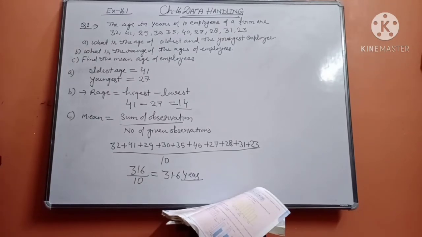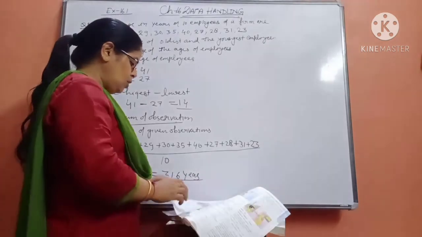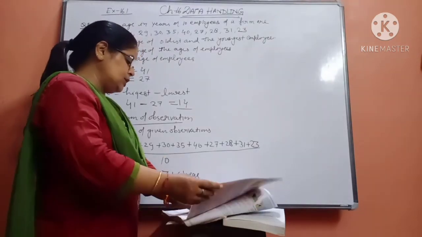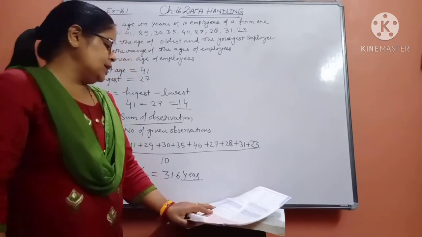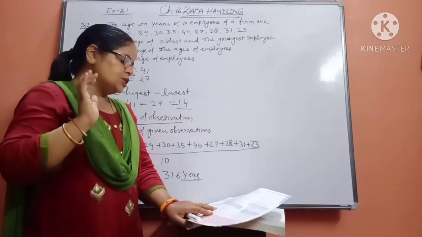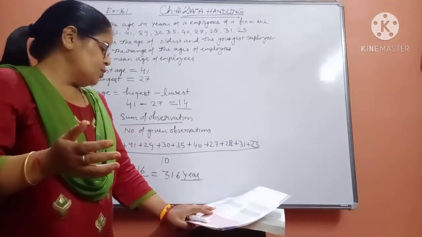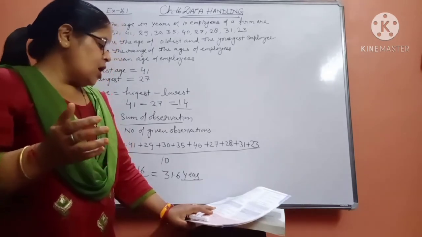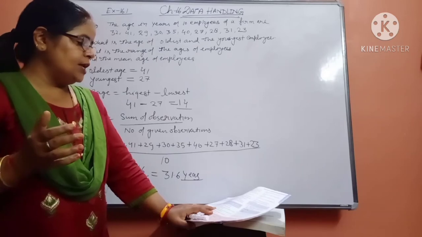Now see what is question number 2. Keep your book with you while you are watching the video. Ankita studies 3 hours, 5 hours, 4 hours, 3 hours and 5 hours on 5 consecutive days of the week. Consecutive days means continuous days. How many hours does she study on an average each day?